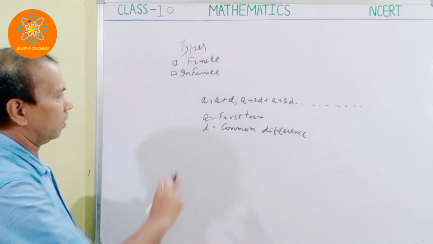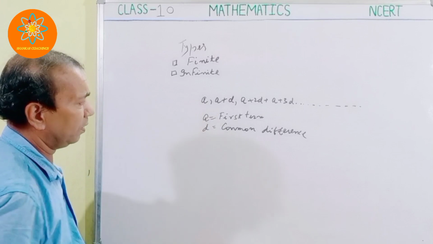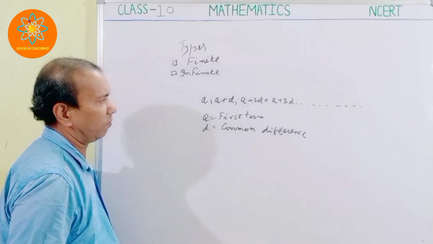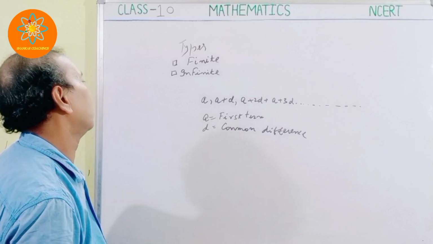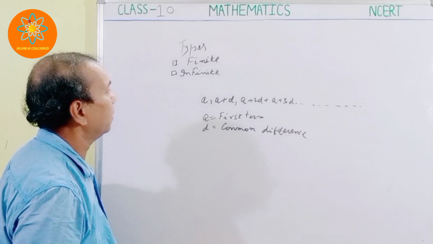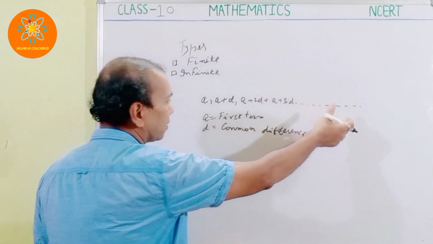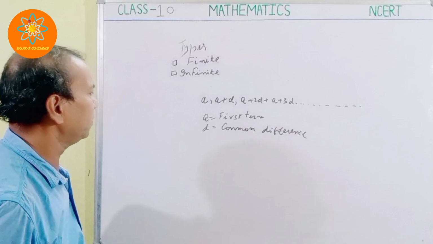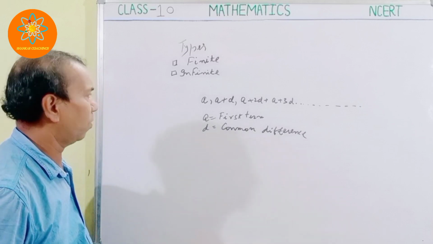So this is the general form of an AP in which a is the first term, d is the common difference. So if it is a finite one, what does it mean? It means the last term will also be there. And if it is infinite, it means the last term is not there.